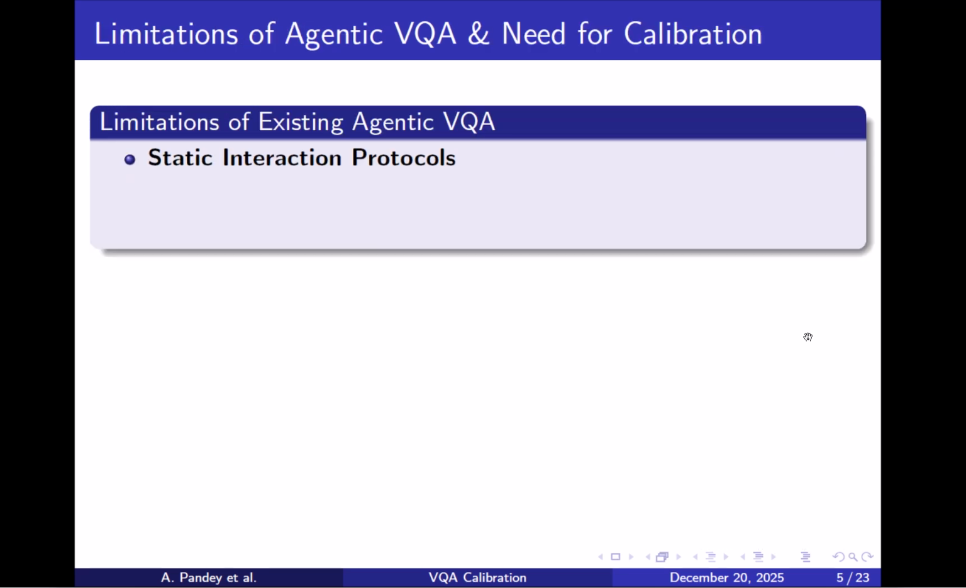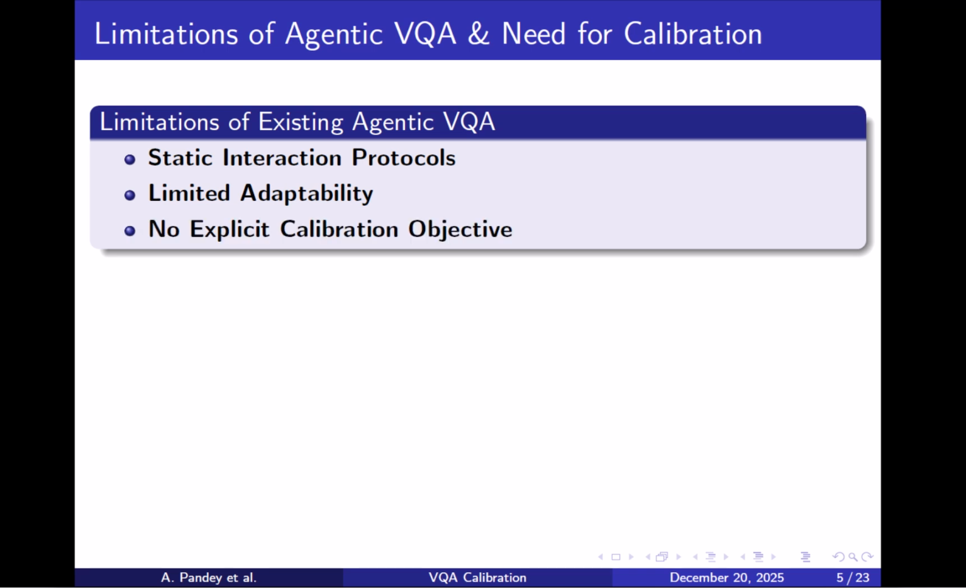These systems often achieve stronger reasoning than single VLMs, but these agentic systems also have some limitations. First, most existing VQA systems rely on static interaction protocols. The roles, the number of agents, and interaction patterns are fixed. This leads to limited adaptability. Easy and hard questions are treated similarly. More importantly, none of these methods optimize for calibration explicitly. They focus on improving accuracy but do not control how confident the model should be in its prediction.